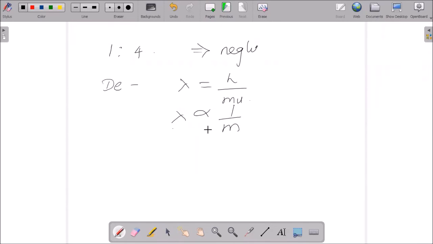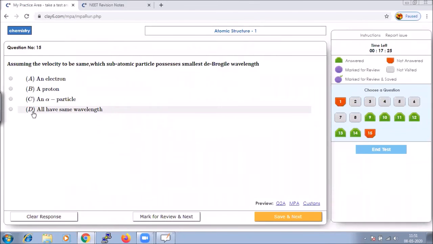So from this, what should we conclude? It is inversely proportional. That means heavier the particle, lesser the wavelength. Hence, it will indicate that the particle possessing the smallest de Broglie wavelength should be the alpha particle. Let us see if it is there in the options. Yes, option C will be the right one.